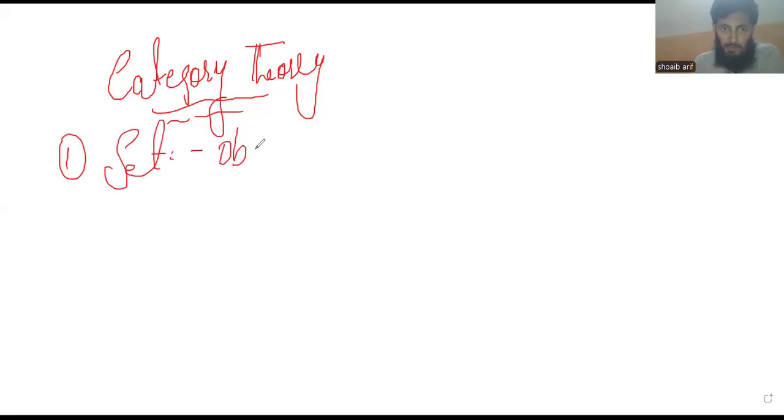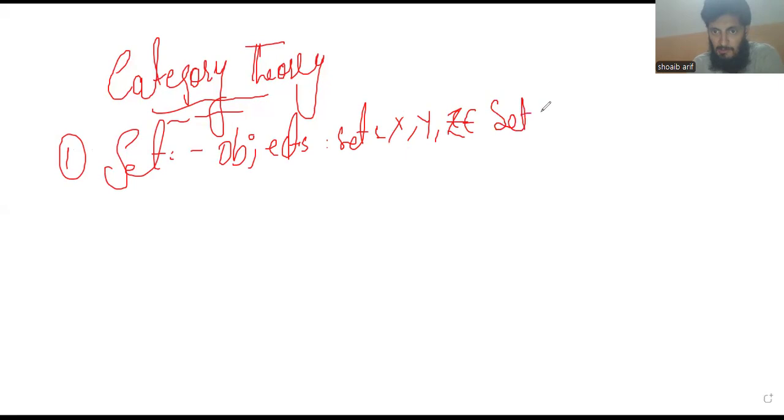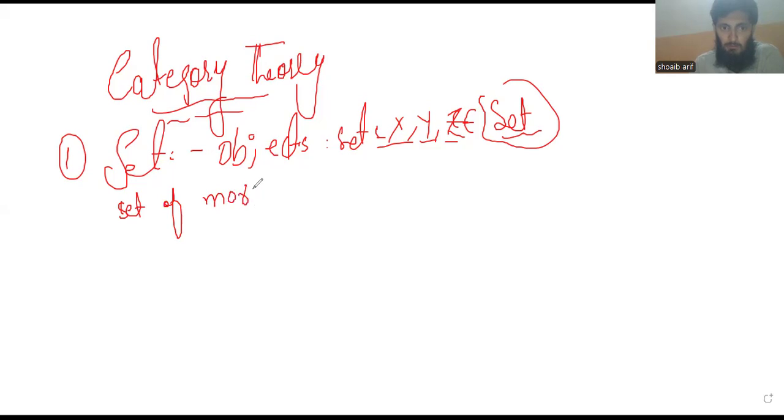So objects of this category are sets. Means X, Y, Z belong to the Set category, where X is a set, Y is a set, and Z is a set. So second, the set of morphisms, or functions.